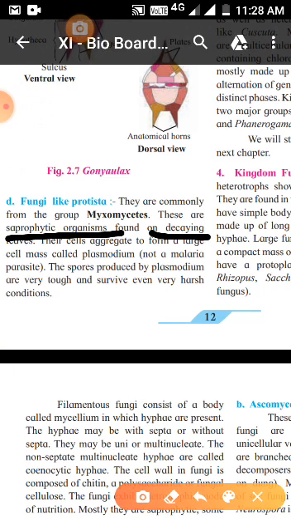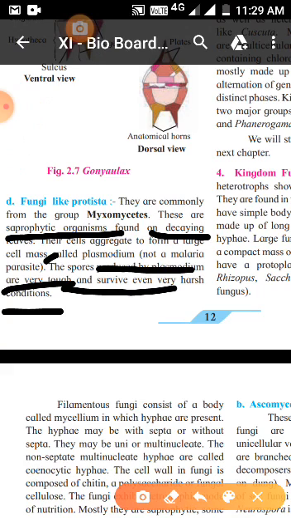So this is Protista that's fungi like. So what is the beautiful characteristic? It's saprophytic in nature, and it can exist in harsh conditions. They can ask you why the fungi-like Protist Myxomycetes can exist in rough and harsh conditions? Because the spores produced by the plasmodium are very tough.